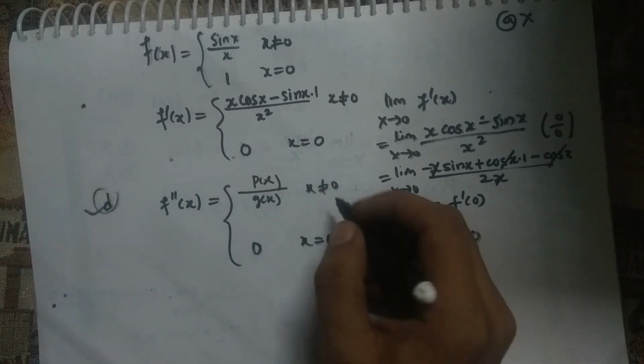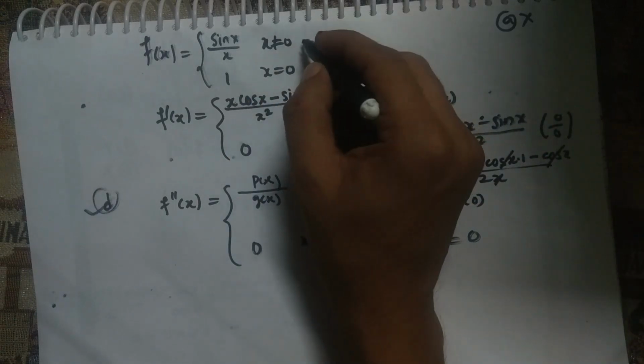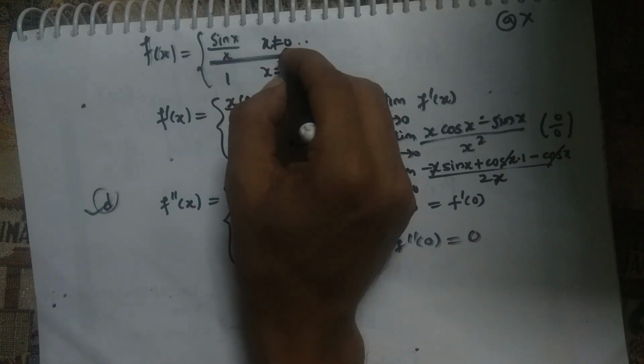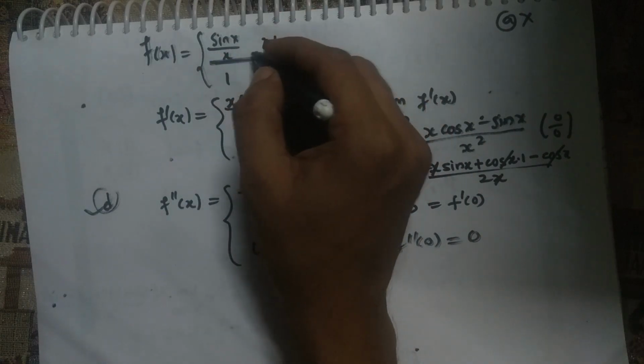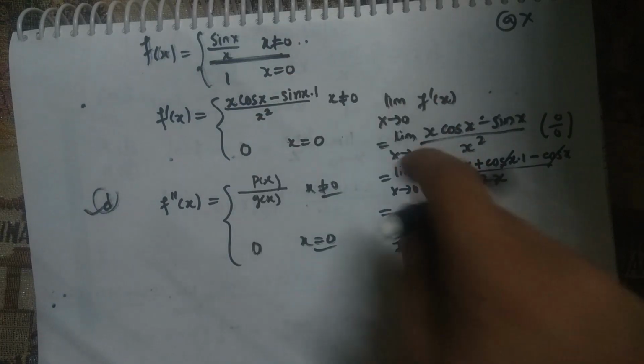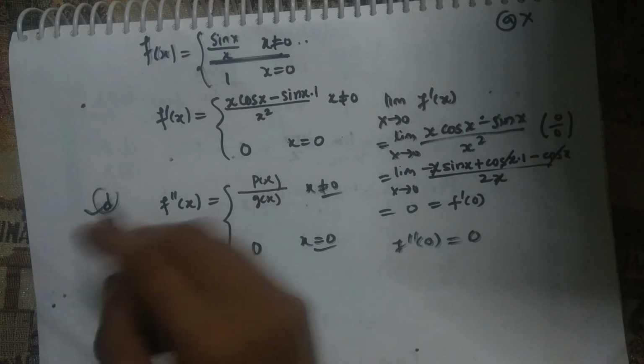Now see why we are only proving at 0, not at other values, because the problem arises only at x equal to 0, otherwise it's fine, okay. This is, in fact, infinitely differentiable at non-zero values, okay. So the problem is only at 0, that's why we are talking only about continuity and differentiability at 0, okay. So option D is correct.